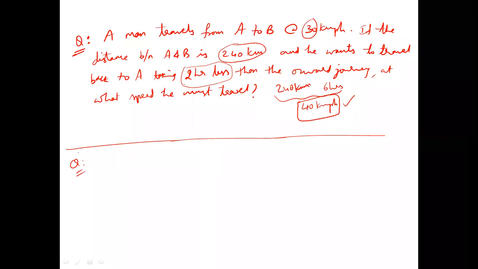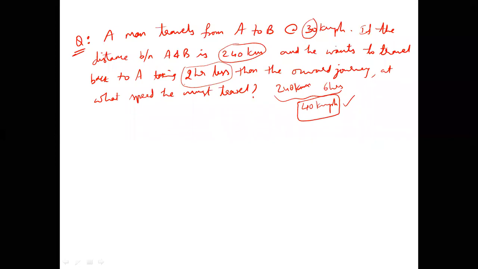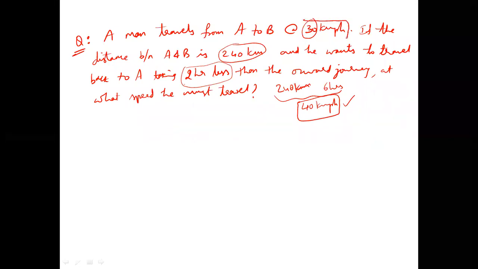Now, in this question itself, I'll just take out a simple concept. While going from A to B, what is the speed followed? 30. While coming back, what is the speed followed? 40. What is the time taken when he was going from A to B? 8 hours. While coming back, 6 hours. So what's the total time taken by him for both journeys? 8 plus 6, 14 hours.